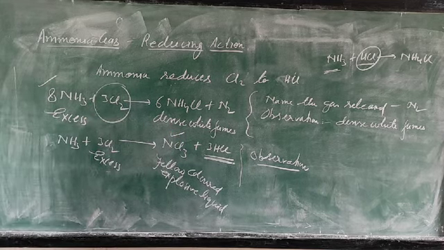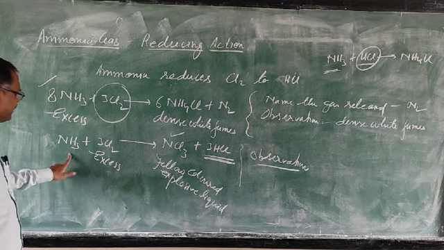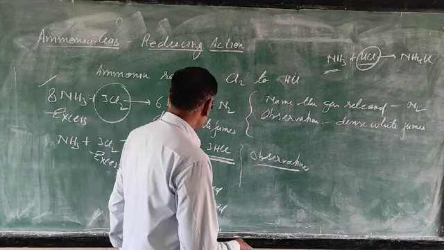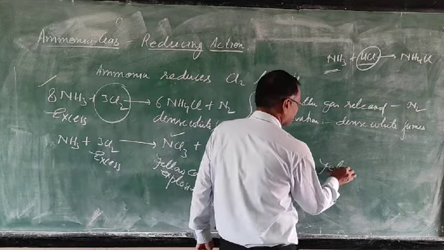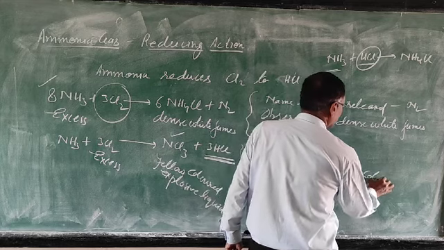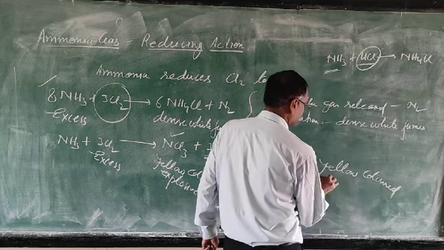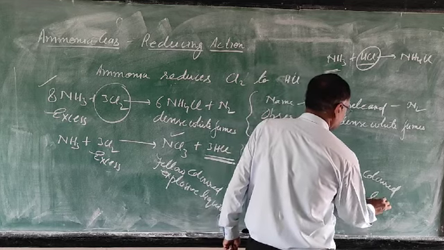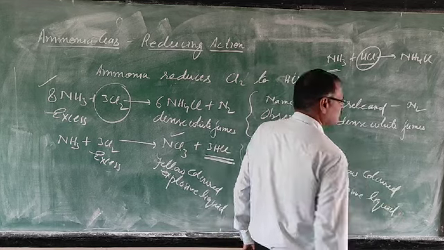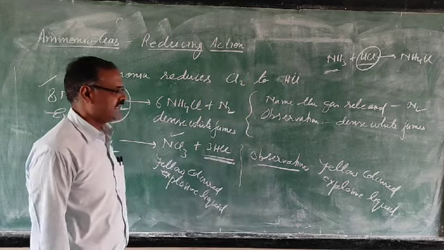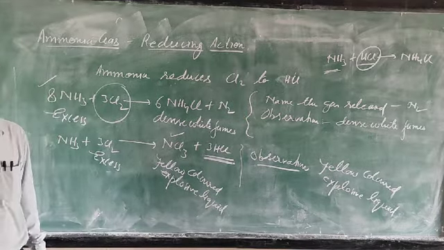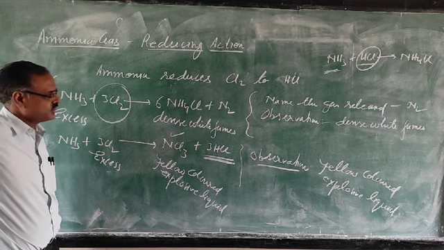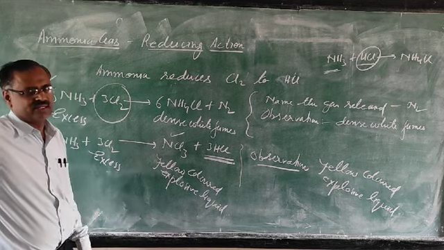What you will observe when ammonia reacts with excess chlorine is a yellow colored explosive liquid. Those who wrote that a yellow colored explosive liquid is formed, or that a liquid is formed, got the mark. But those who wrote the test of HCl could not get the mark.